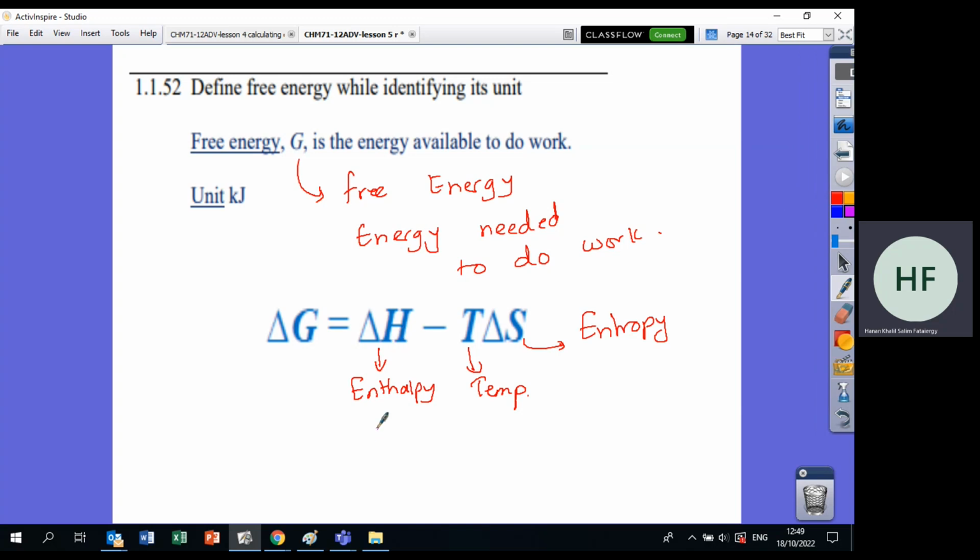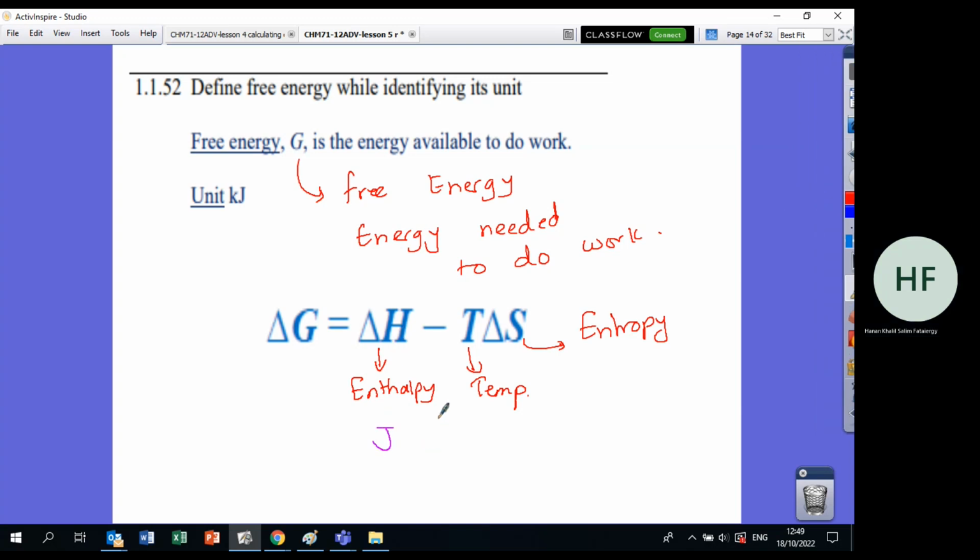Now, delta H should be in joules. T will be in Kelvin. Delta S will be in joules over Kelvin. Now, when we simplify this one and this one, Kelvin and Kelvin will cancel, then we will have joules. Joules minus joules, this will be joules.